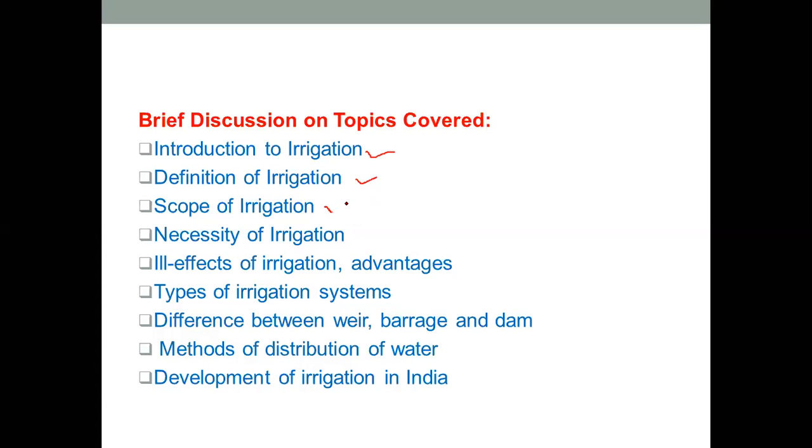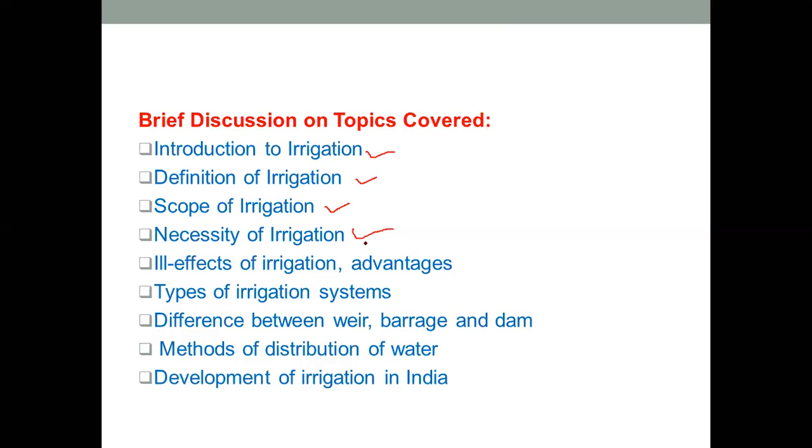Then we studied scope of irrigation. Under the scope of irrigation, we studied the three aspects of irrigation. First is the engineering aspect, which we as civil engineers or water resource engineers have to deal with. Second is the agricultural aspect which the agriculture engineers or agriculture scientists have to deal with, and third is the management aspect. Then we saw what is the necessity of irrigation.